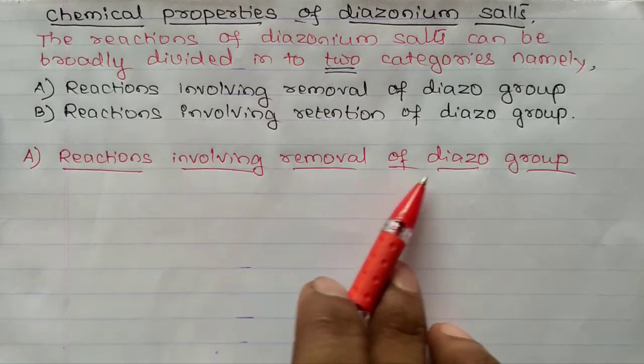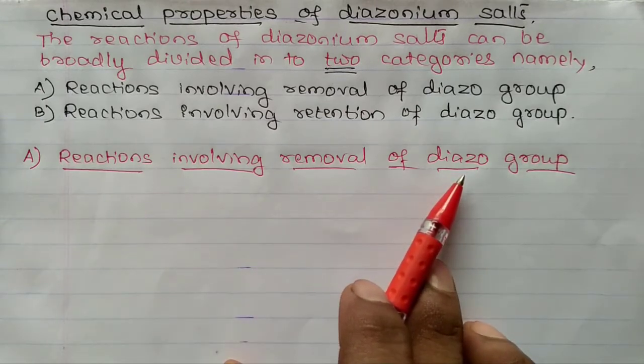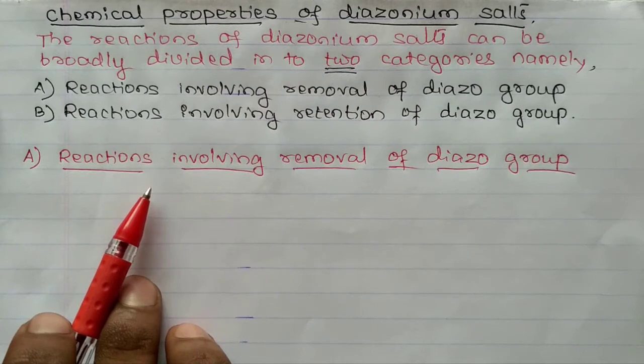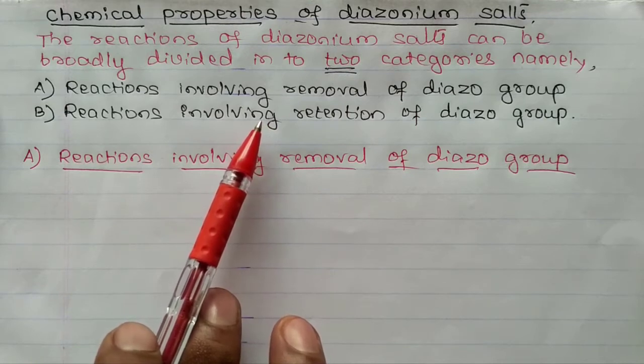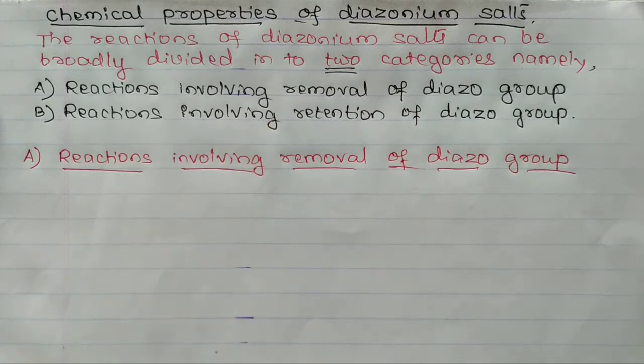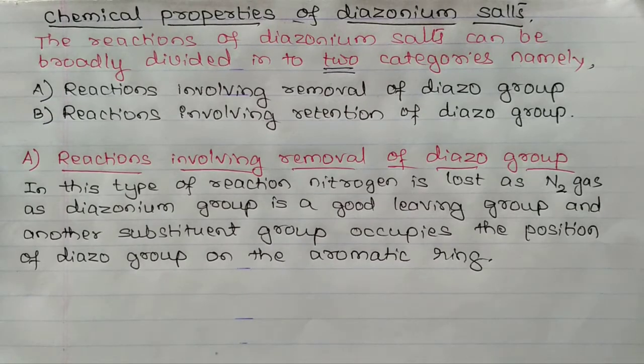Now we'll discuss reactions involving removal of diazo group. In this type of reaction, nitrogen is lost in the form of nitrogen gas, and the diazonium group is a good leaving group, and another substituent group occupies the position of diazo group on the aromatic ring. Under this heading, now we'll discuss some examples like Sandmeyer's reaction, Gattermann's reaction, etc. Now first we'll discuss Sandmeyer's reaction.